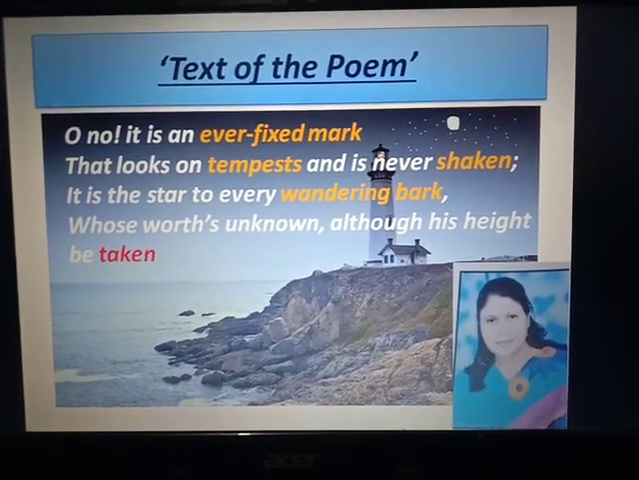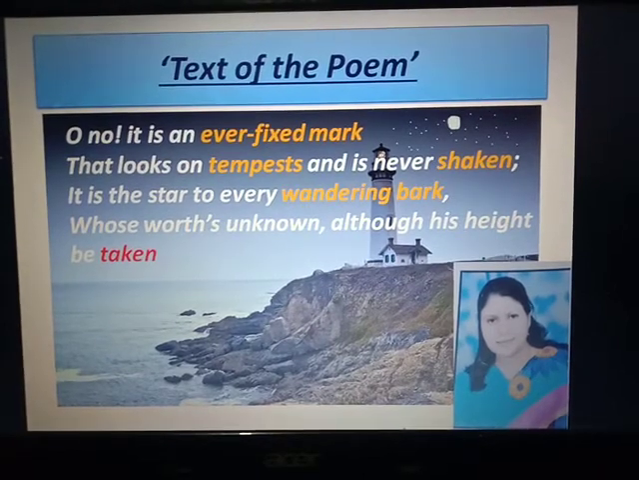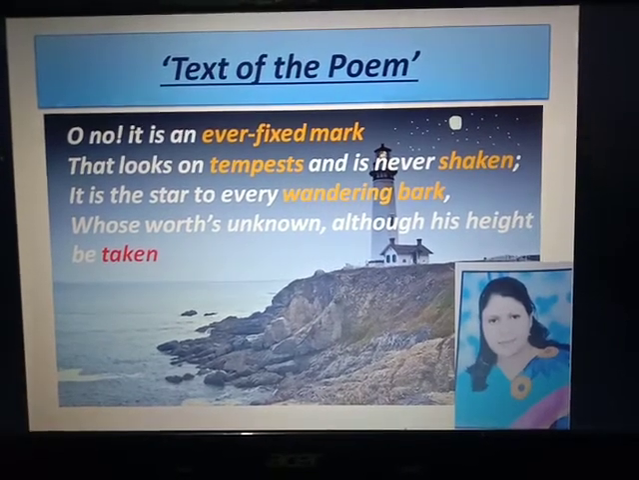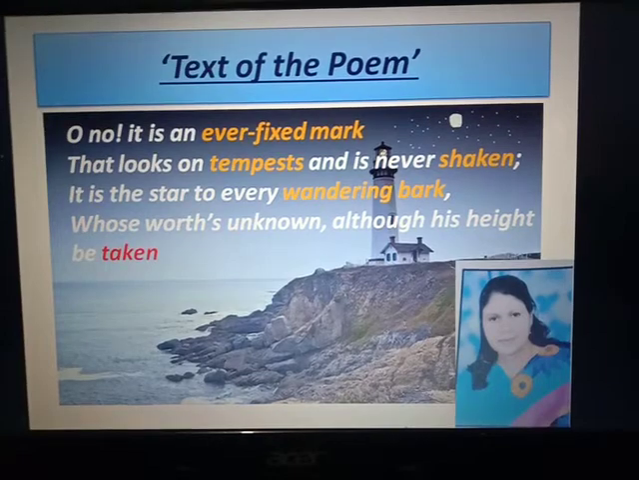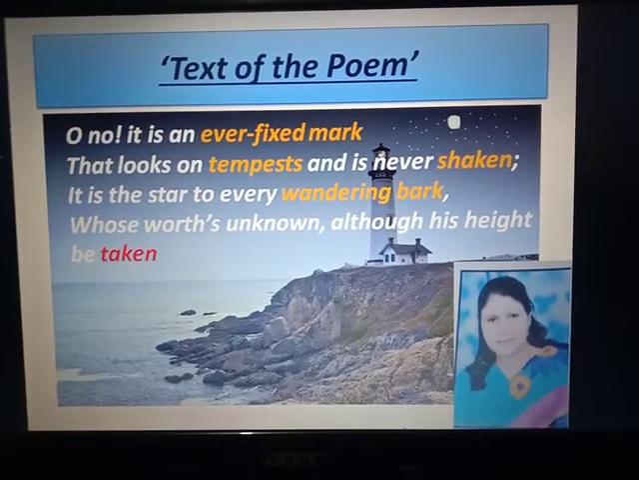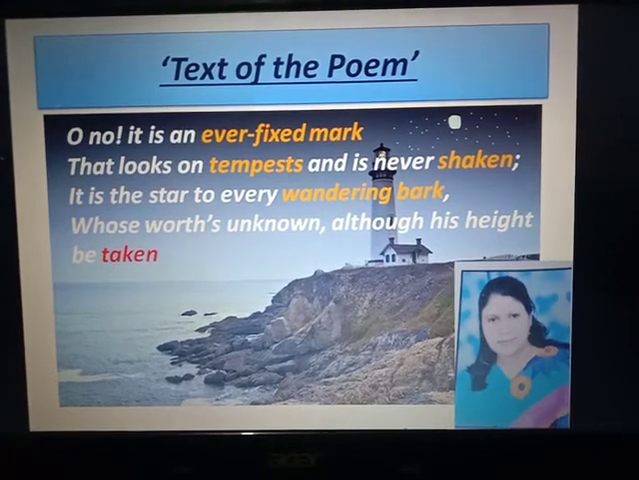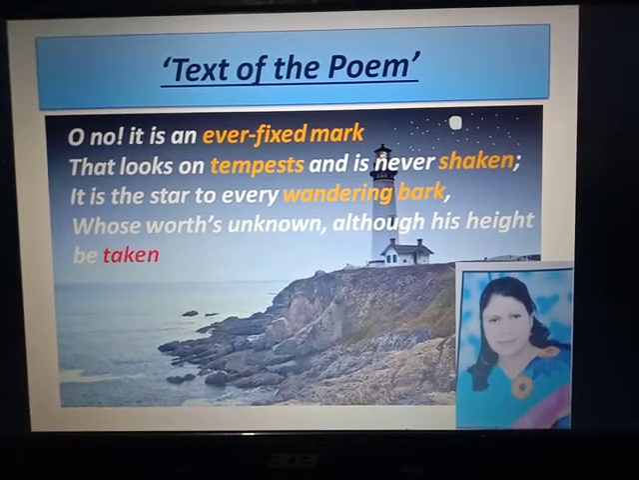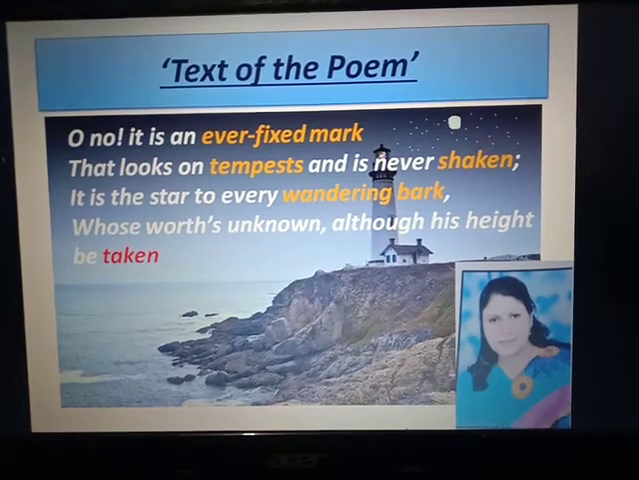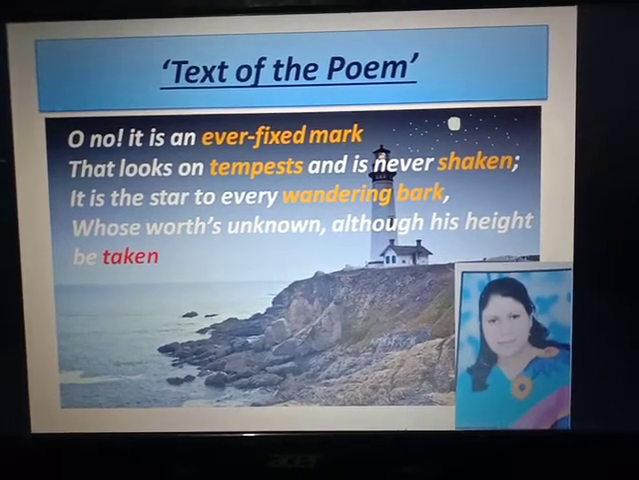True love is unchangeable, permanent, and everlasting. It is always fixed. It is like the pole star or lighthouse on the sea, whose guidance is taken but whose real value is not known. Oh no,